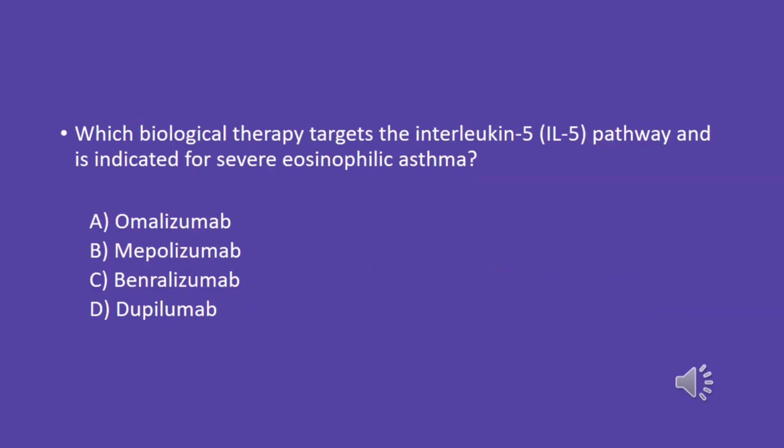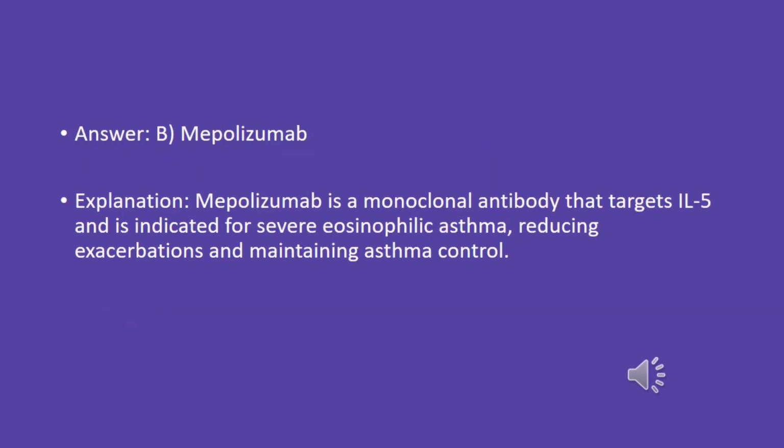Which biological therapy targets the interleukin-5, IL-5 pathway and is indicated for severe eosinophilic asthma? A. Omalizumab. B. Mepolizumab. C. Benralizumab. D. Dupilumab. Answer: B. Mepolizumab. Explanation: mepolizumab is a monoclonal antibody that targets IL-5 and is indicated for severe eosinophilic asthma, reducing exacerbations and maintaining asthma control.